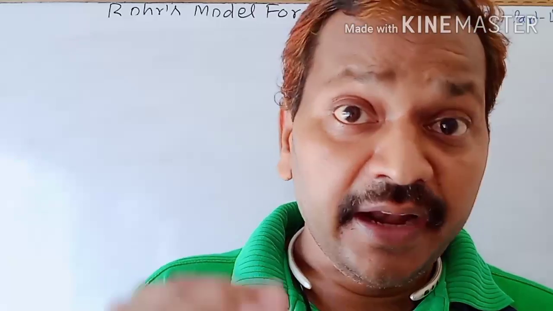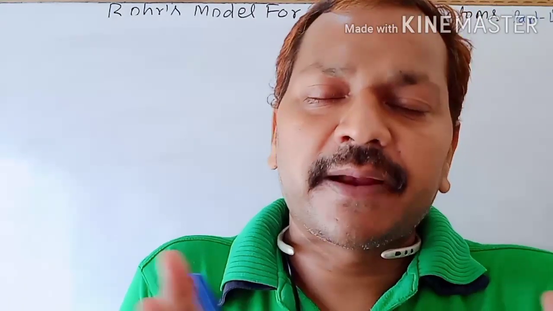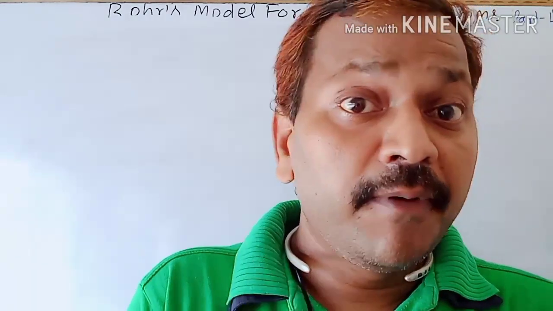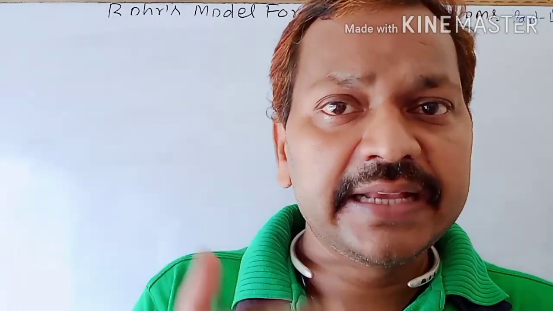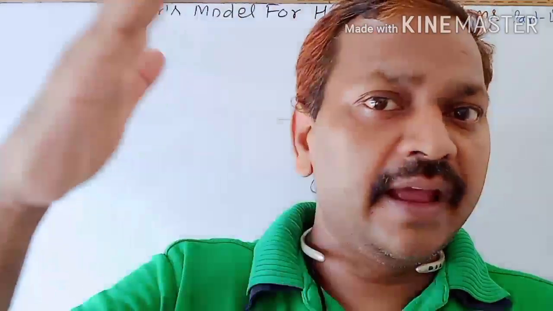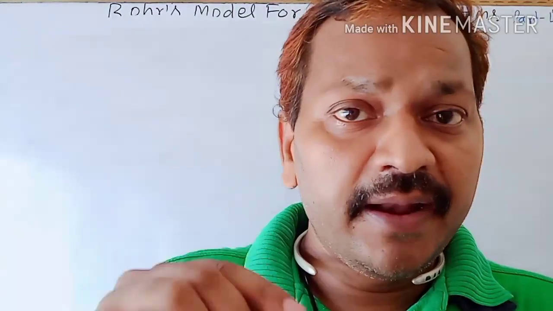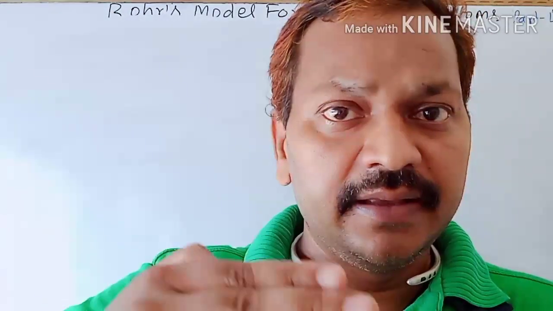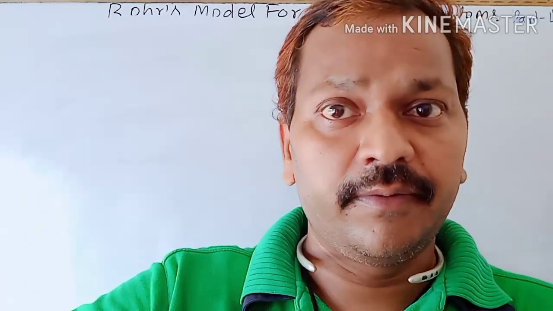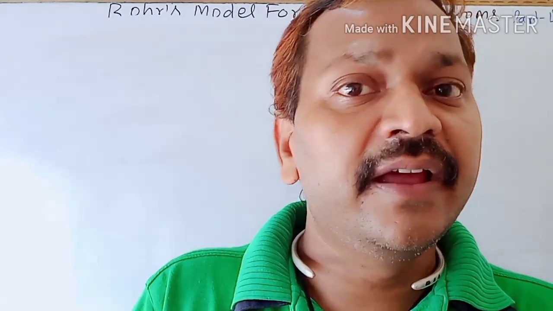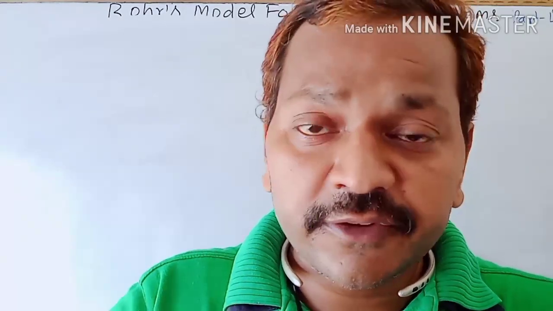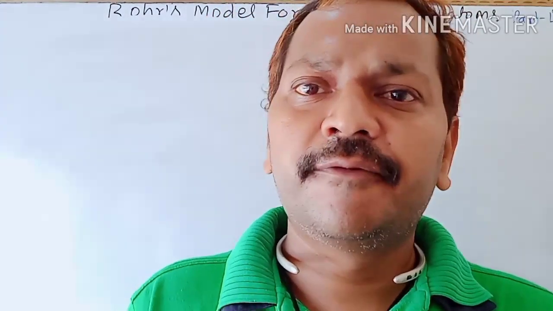Second, according to this theory, when an electron is de-excited from a higher energy level to a lower energy level, it emits energy. The energy thus emitted is quantized and corresponds to a definite wavelength or frequency.